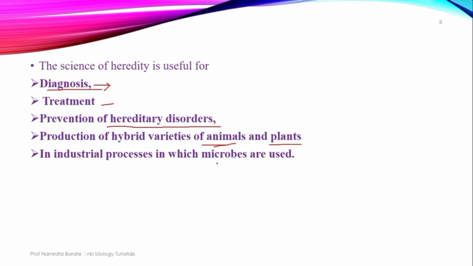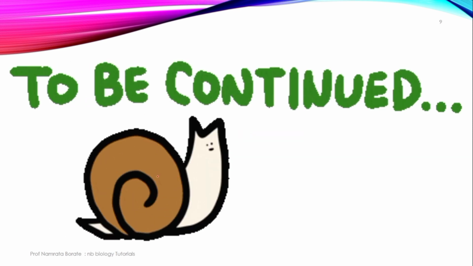In industrial processes in which microbes are used, that is microbes like Lactobacillus, which is used for the production of yogurt, cheese, paneer, all these processes. Okay, means the science of heredity is used for a number of purposes.